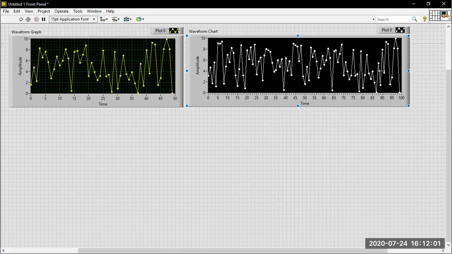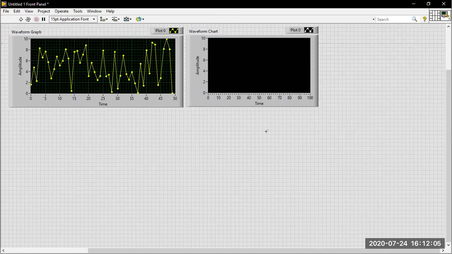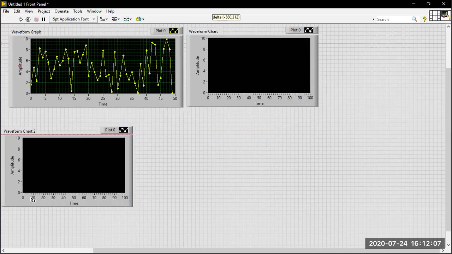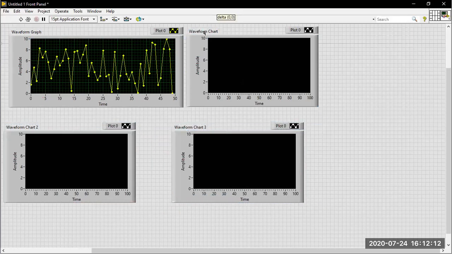Let me take three charts here. Let me clear this chart first of all. So chart, second one. Three charts are available, and this is the strip chart, and this is the scope chart, and this is going to be a sweep chart.